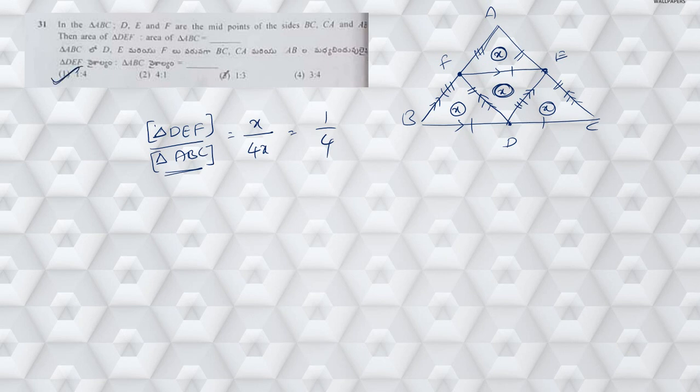So this is one approach. By using the similarity concept also we can prove this, right? So always remember this particular figure. Whenever a question related to this figure is asked, remember that all these small triangles are equal in area, and the triangle formed by the midpoints will be equal to 1/4 of the total triangle, right?